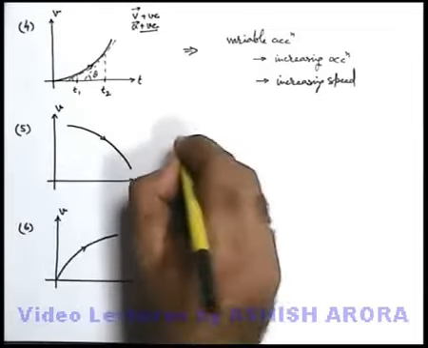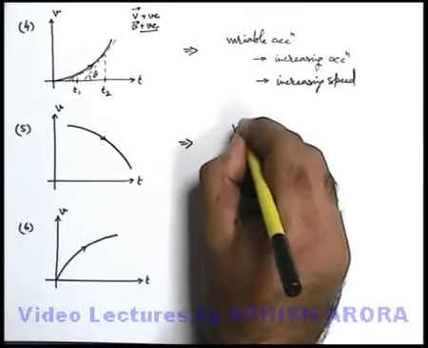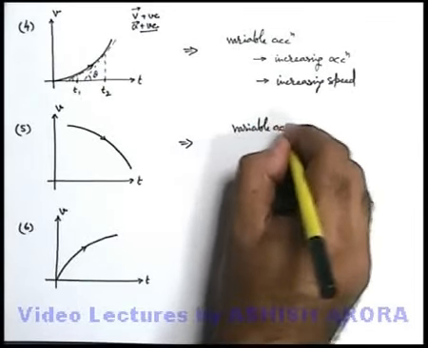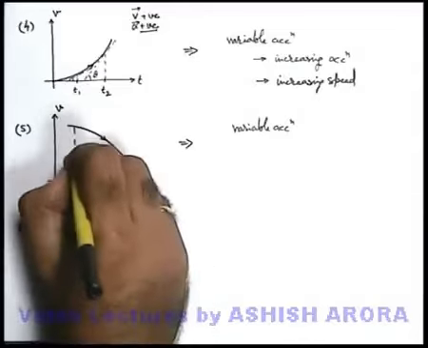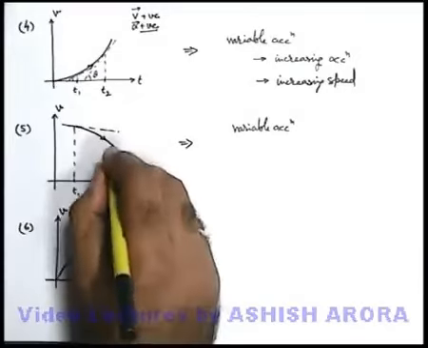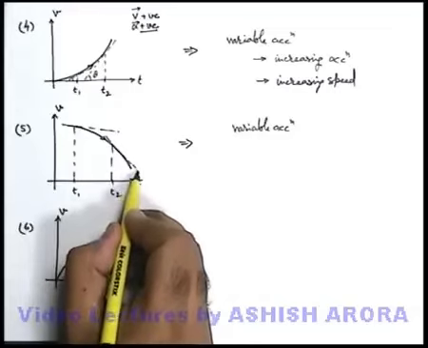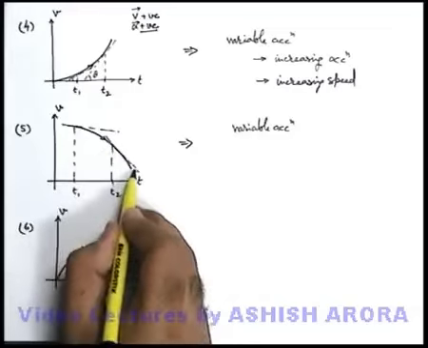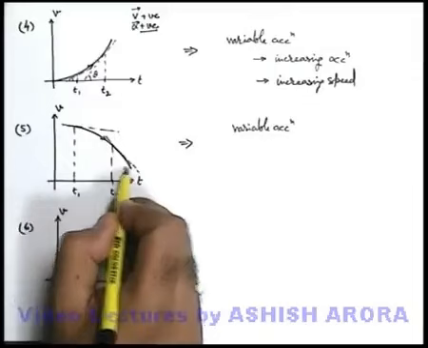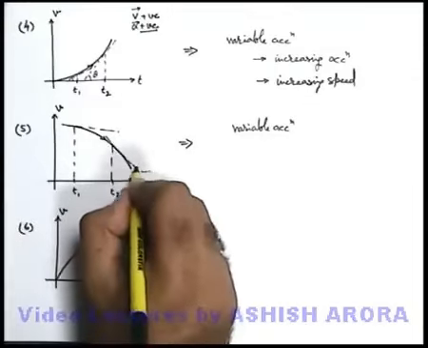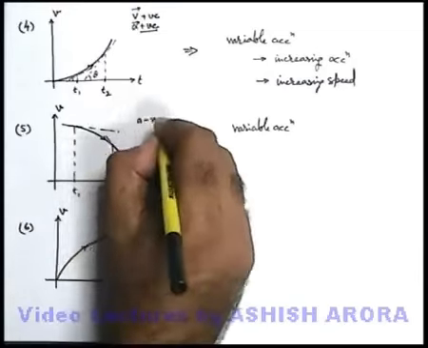If we talk about graph number 5, here we can again state that the v-t curve is a curve, this is the situation of variable acceleration. If we talk about the slopes at time t1 and t2, you can see that at time t2 the straight line representing the tangent is steeper than the tangent at time t1. So we can state the acceleration is increasing, but here the angle made by the tangent with the time axis is obtuse, so acceleration is negative.